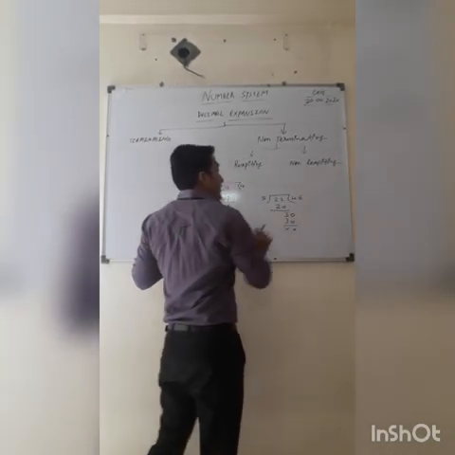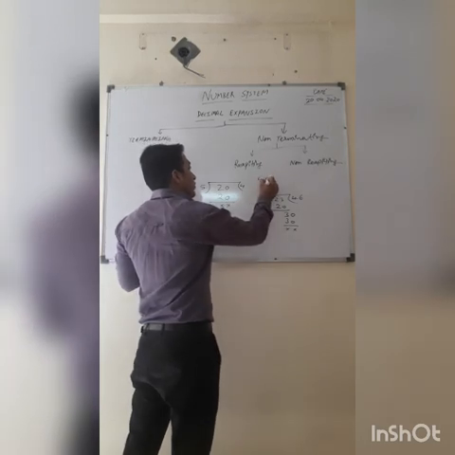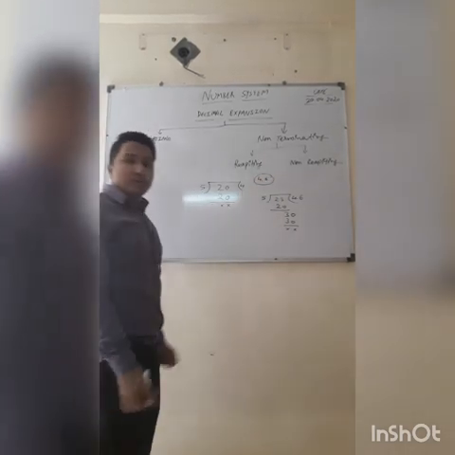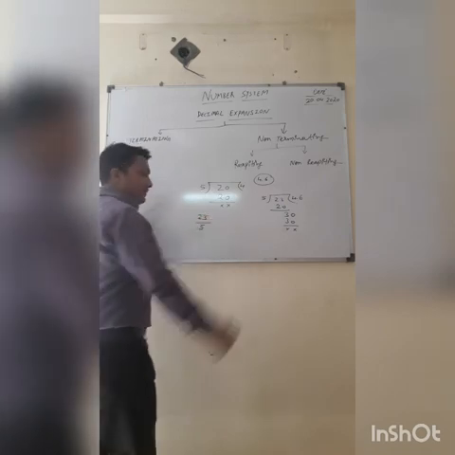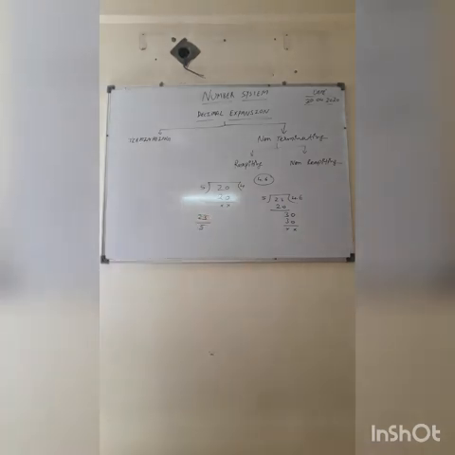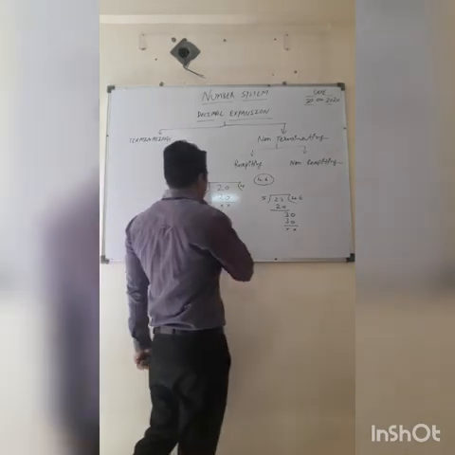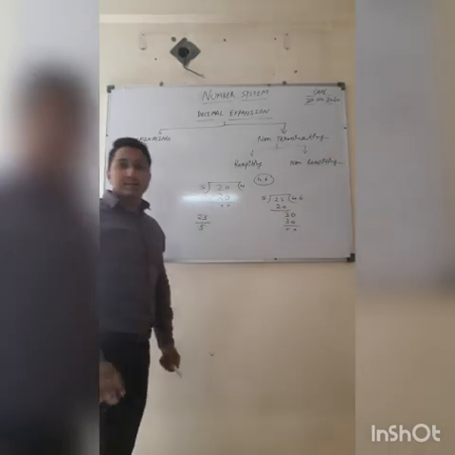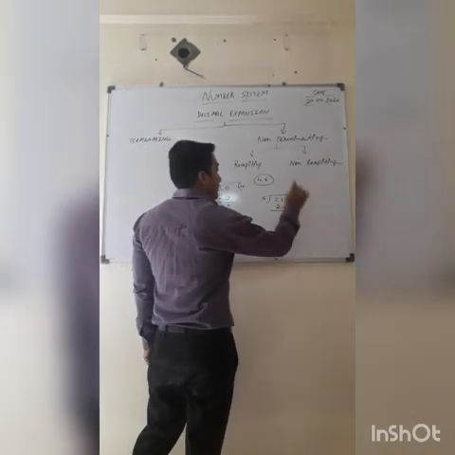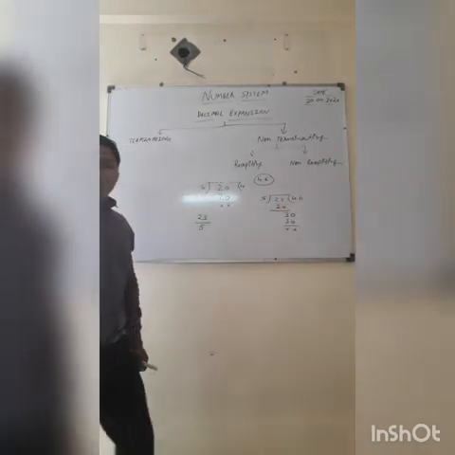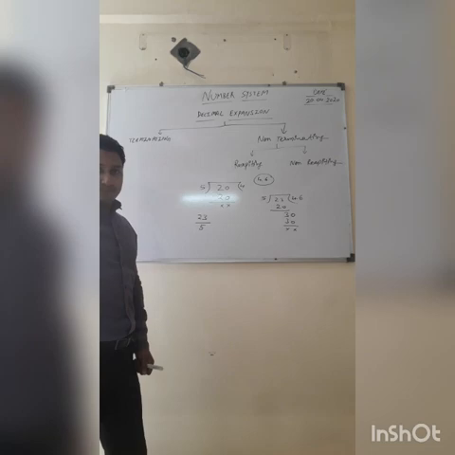So 4.6 is the decimal expansion of 23 divided by 5. So 23 divided by 5 is 4.6. So we can say that this type of decimal expansion is terminating decimal expansion.